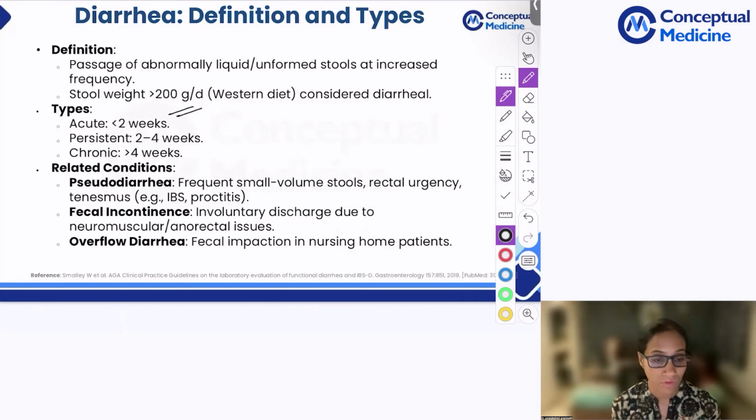And how do you classify diarrhea? Acute, persistent, and chronic. Acute usually persists for less than 2 weeks. Persistent is 2 weeks to 4 weeks, and any diarrhea lasting more than 4 weeks is considered chronic.